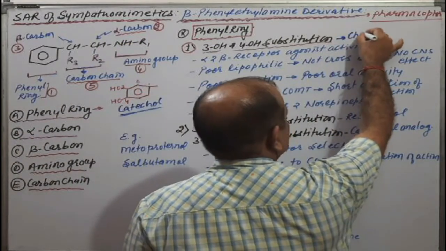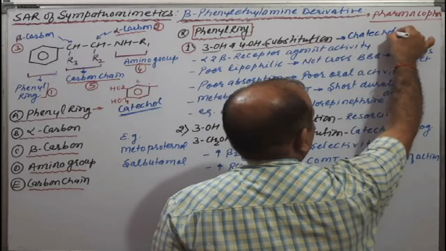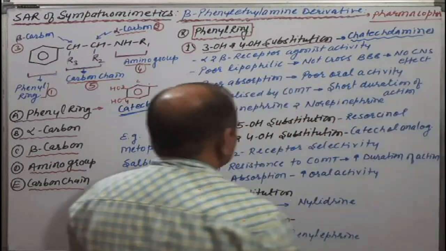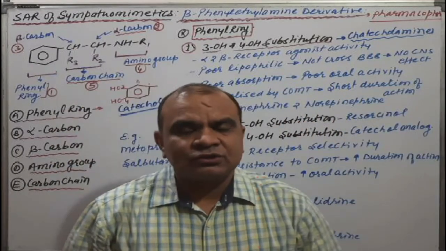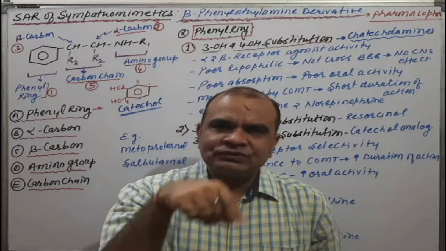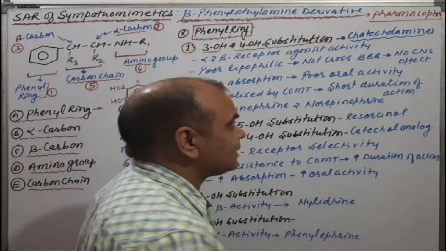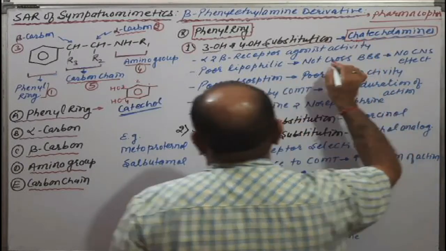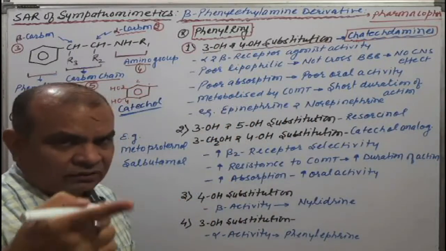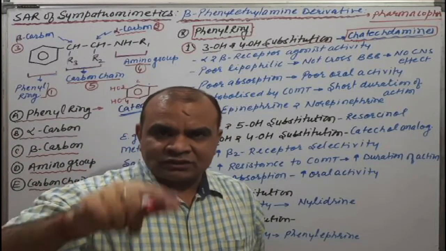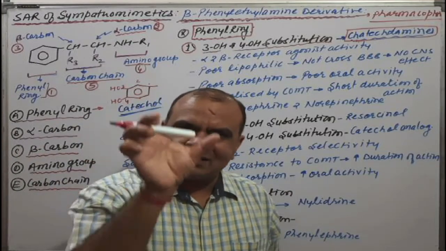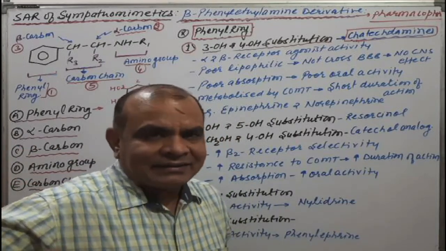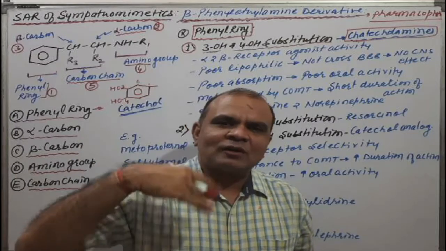Means 3-hydroxy, 4-hydroxy substitution on the phenyl ring gives the catechol unit, and that resultant category comes under catecholamines. If we substitute 3-hydroxy and 4-hydroxy, which becomes a catechol, then what is the effect on the resultant drug molecule as a pharmacodynamic as well as pharmacokinetic property?